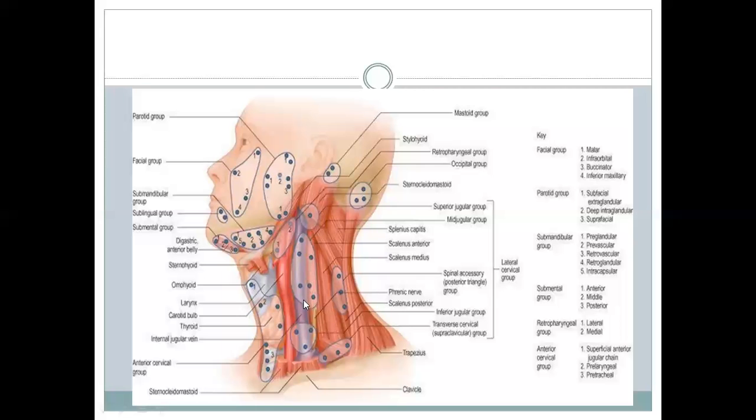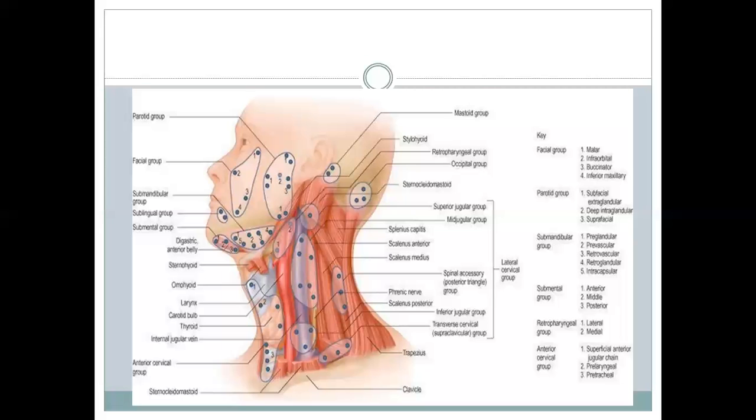The lateral deep cervical nodes contain the jugulo-digastric nodes, which are behind the posterior belly of digastric and over the jugular vein. They receive the lymph of the submandibular nodes. They drain the posterior one-third of the tongue, and they drain the tonsillar area, the tonsils. Whenever the tonsils become enlarged, you will find enlargement of the jugulo-digastric nodes. Whenever any carcinoma or lesion occurs in the posterior part of the tongue, the jugulo-digastric nodes become enlarged.